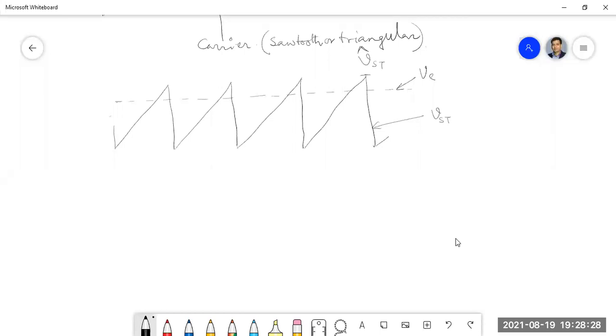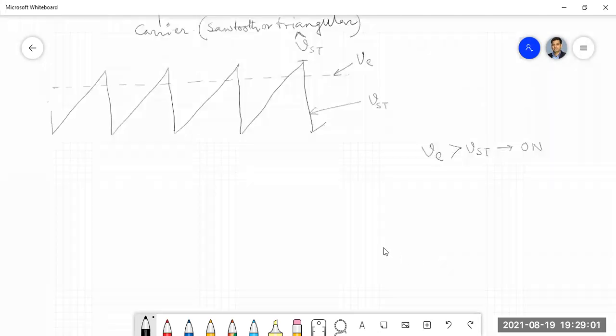Okay. Now the logic is: when your control voltage, this error voltage, is more than your carrier signal, then it will send you an on pulse, otherwise it will be off.